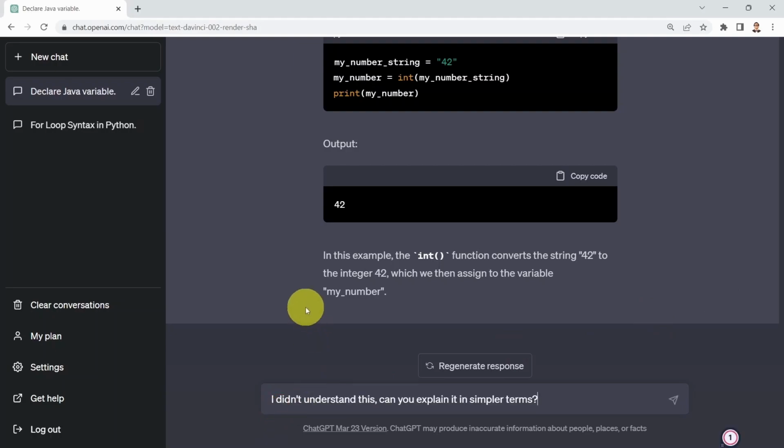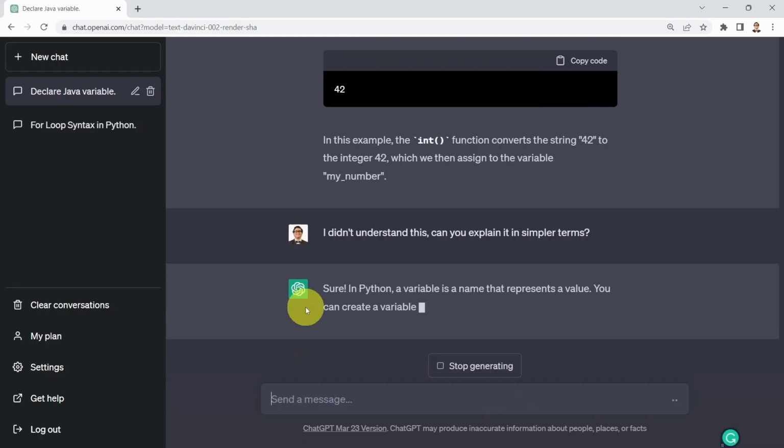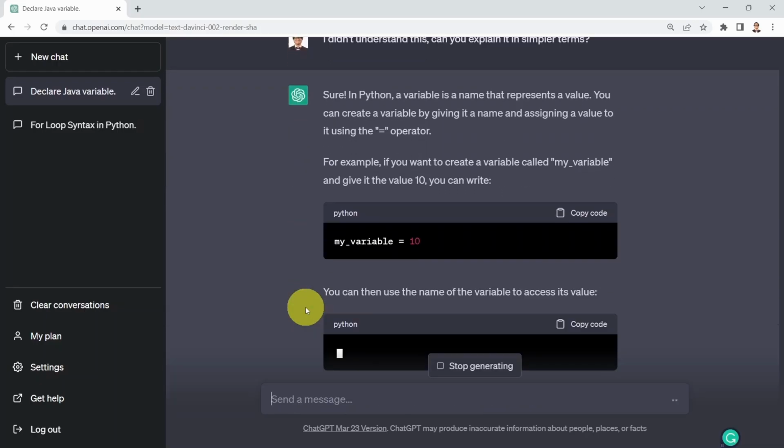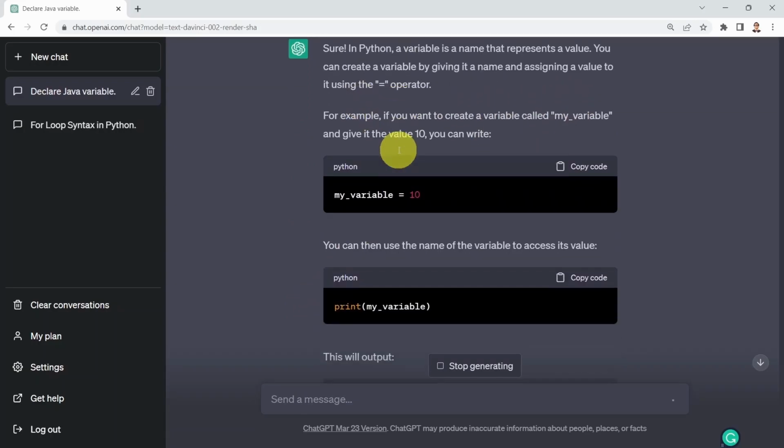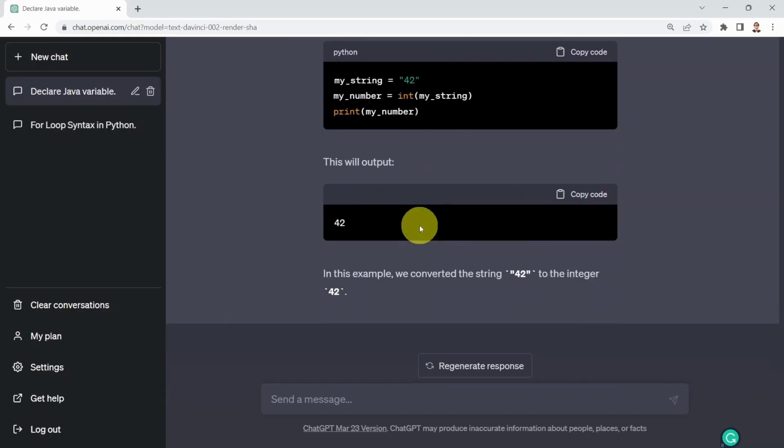And well, maybe if you don't like that answer, you can say the following: I don't understand this, or maybe I didn't understand this. Can you explain it in simpler terms? Let's go ahead. Well, sure. In Python, a variable is a name that represents a value. It's toning down the examples here, and you can see pretty much similar examples.